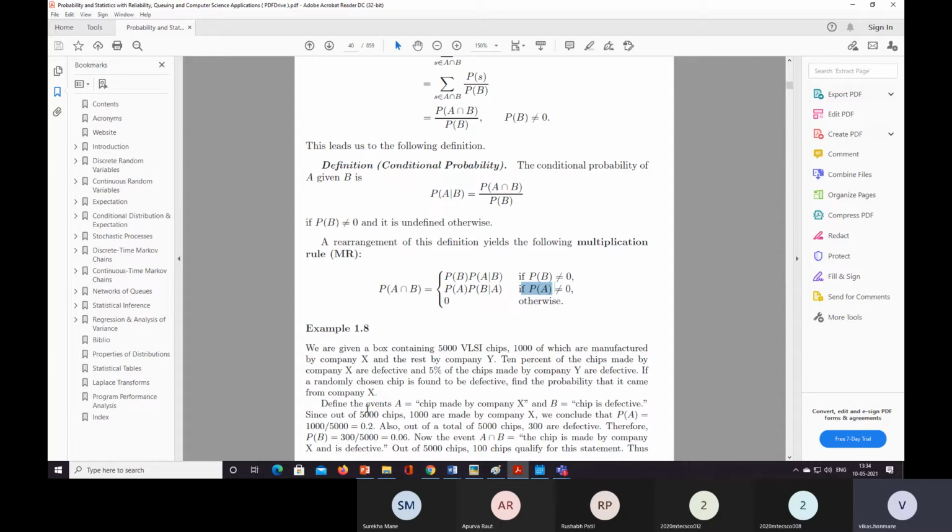If a randomly chosen chip is found to be defective, find the probability that it came from company X. So we have to find the probability of X given D.